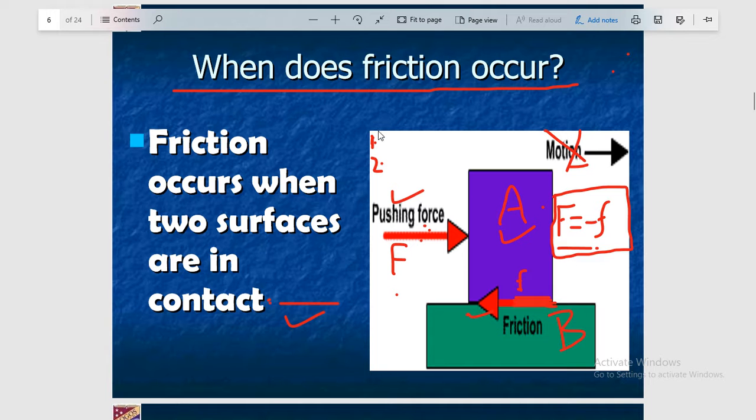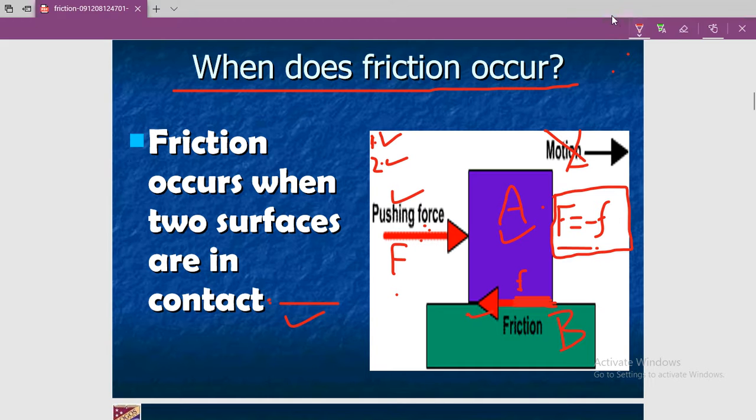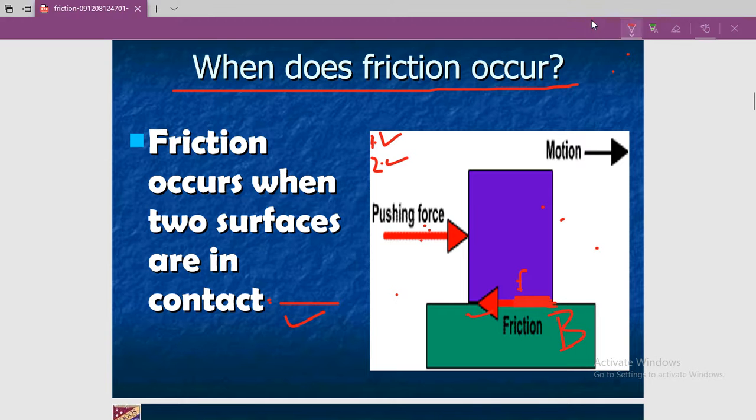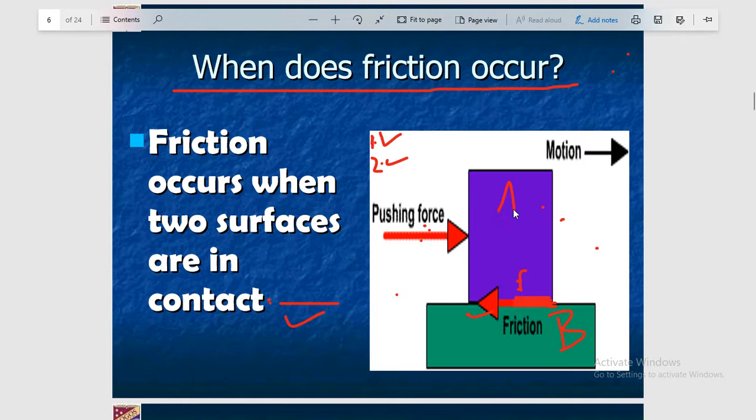So I hope you understand case number 1 and case number 2. Now we are ready to understand the third case. So let's see, I am erasing these points first to make you understand the third case. So this one is the objective.